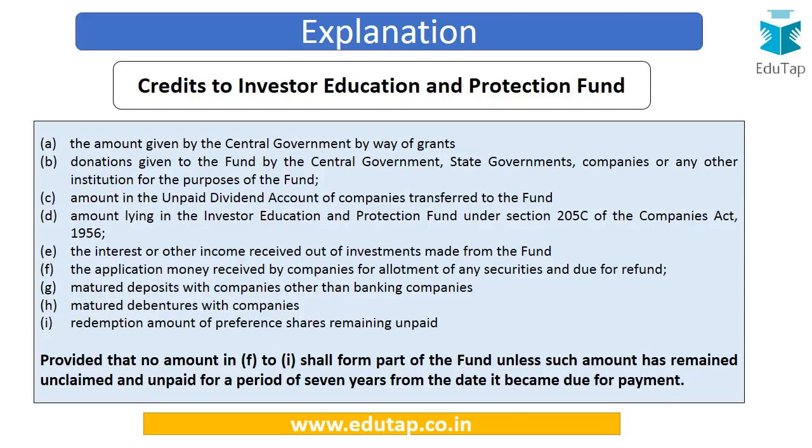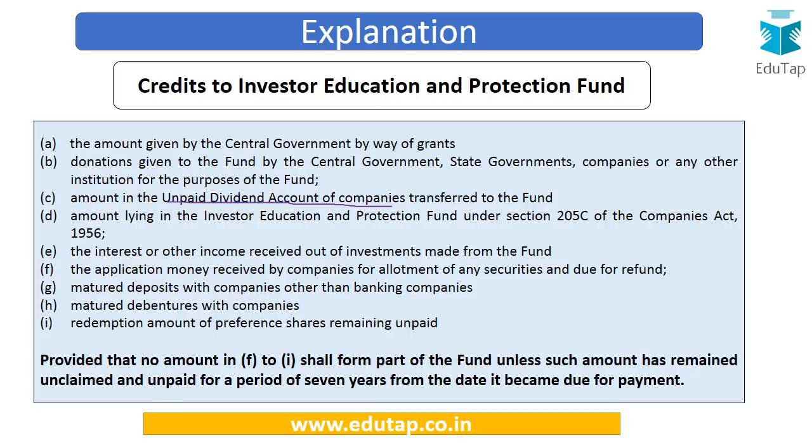Also, if there is any amount in the unpaid dividend account of the companies, then also it can be transferred to this particular fund as per the provisions of dividend law. Next is amount lying in the Investor Education and Protection Fund under section 205C of the Companies Act 1956. So if there was any amount which was left under the previous company law, it has to be transferred to this particular fund only. Also, the interest or the other income received out of investments made from the fund.